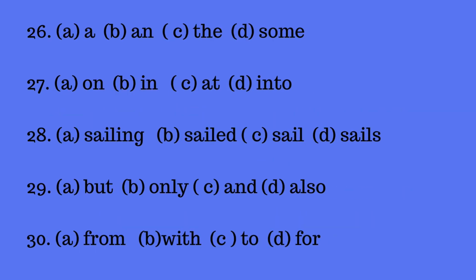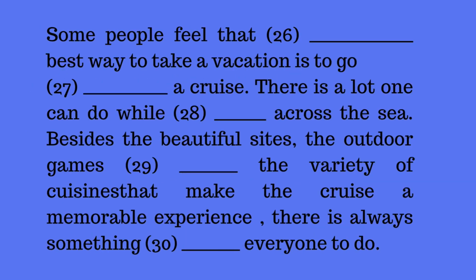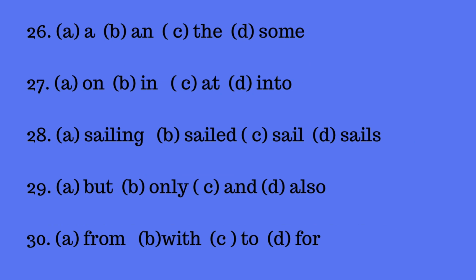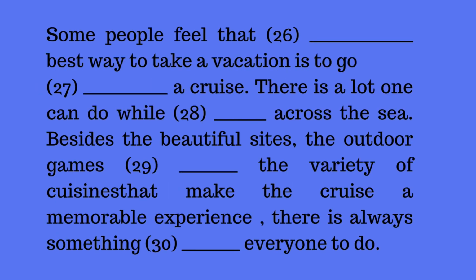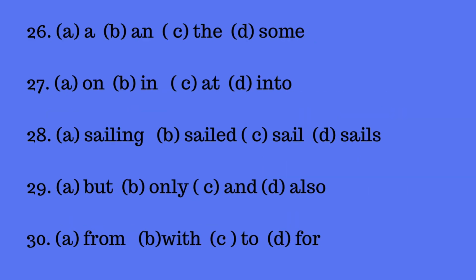Then there is a lot one can do while sailing, because after while we use ing form. The outdoor games and the variety. We are adding information. Next, the cruise, a memorable experience. There is always something for everyone to do. It is 4. 4 is the answer here.